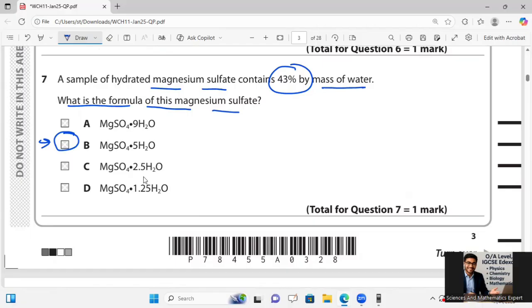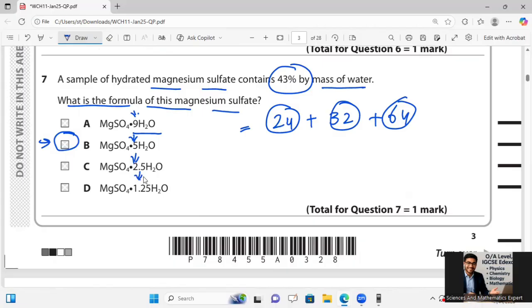I'm saying use the MgSO4 dot X water to make Mr 120.4. 120.4 is being taken, Mg is 24, S is 32 plus 64, and you will get approximately equal to 120.4 over there, and plus take water and remain this a number of molecules of water as unknown as X over there, and after that go with percentage of 43% by mass of water, and take 57% for this magnesium sulfate.